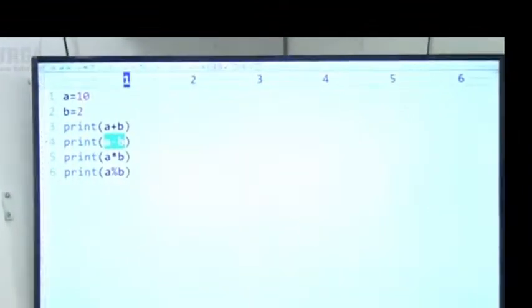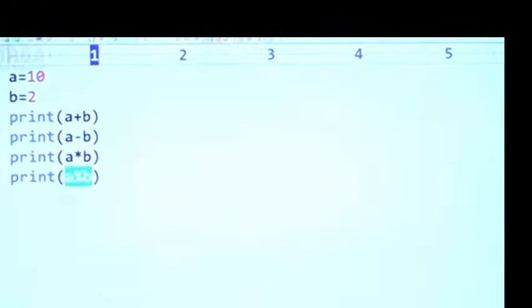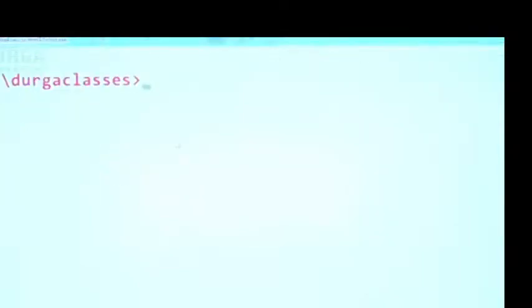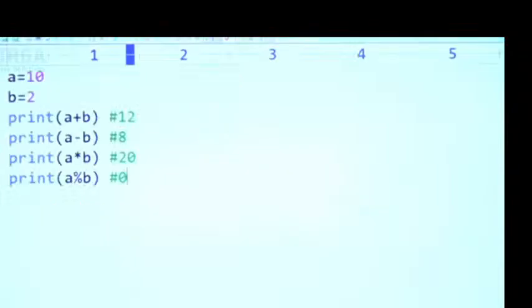Now have a look: A plus B, 12 is the answer. A minus B, 10 minus 2 means 8. A into B, 10 into 2, 20. A modulo B, 10 percent 2 means remainder 0. Let me cross-check this. What answer are we going to get? 12, 8, 20, 0. Perfectly, we get the same.